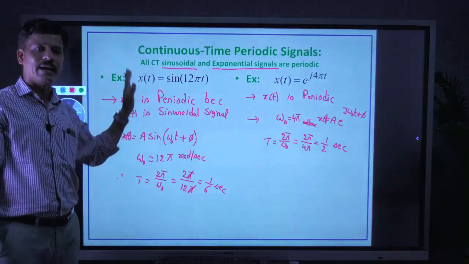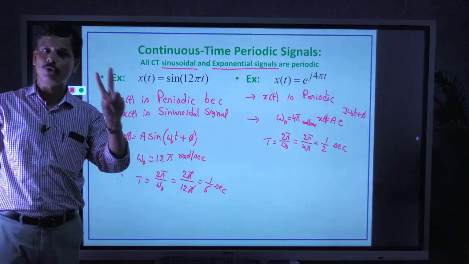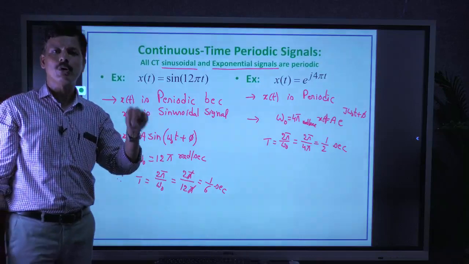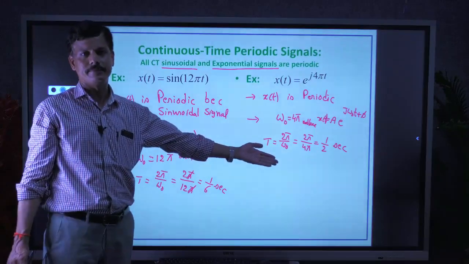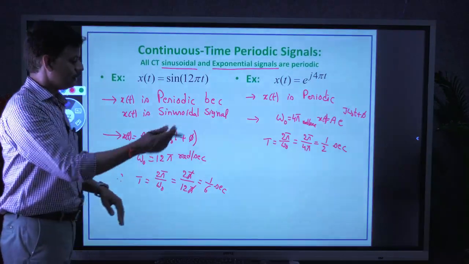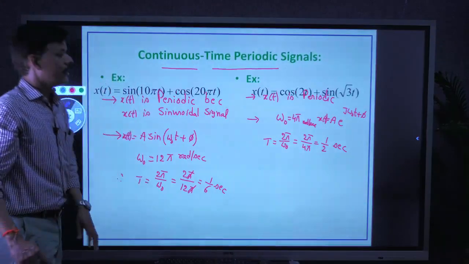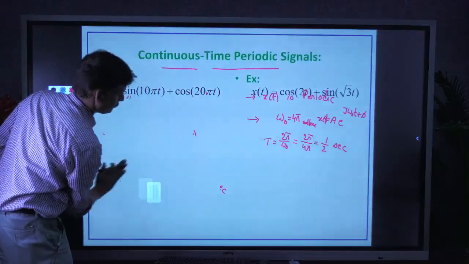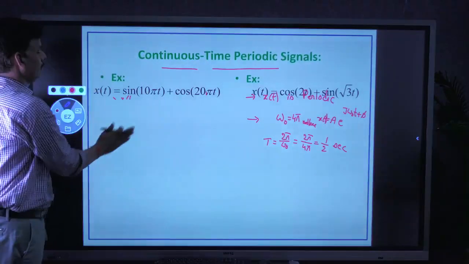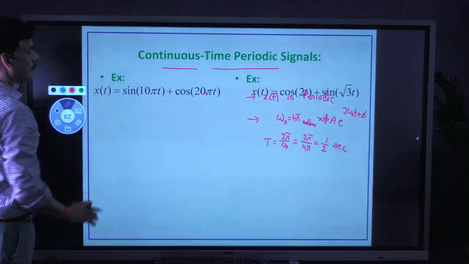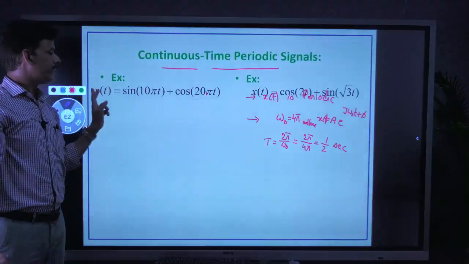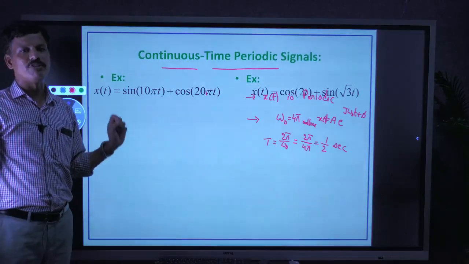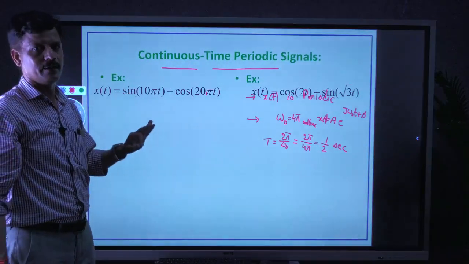So the signals are periodic, which we can tell well in advance. We need to confirm two things: whether the signal is periodic or not, and if periodic, the fundamental period T. Okay, next, go to the next level. In these types of examples, if you observe, the given signal x of t is a sum of two signals. Here we need to take care.